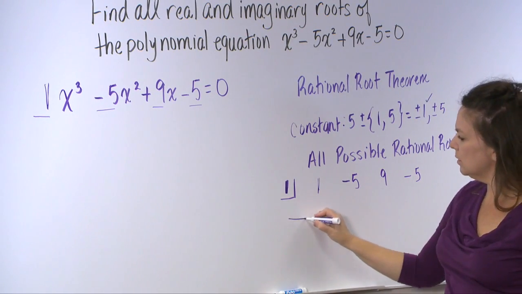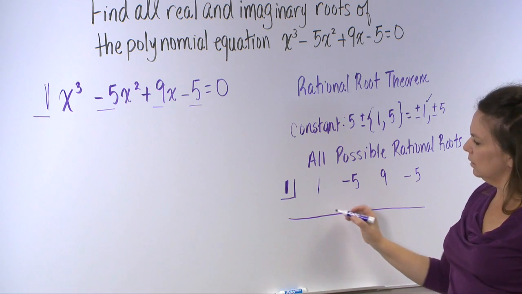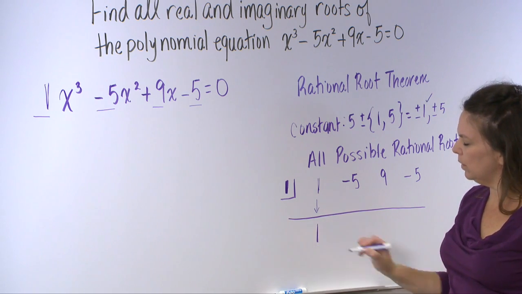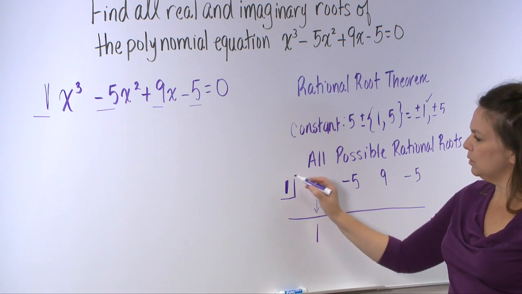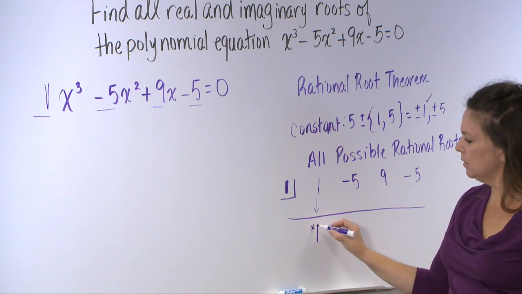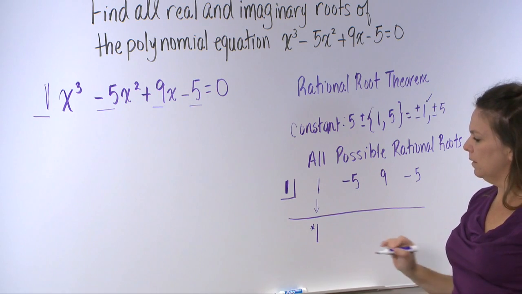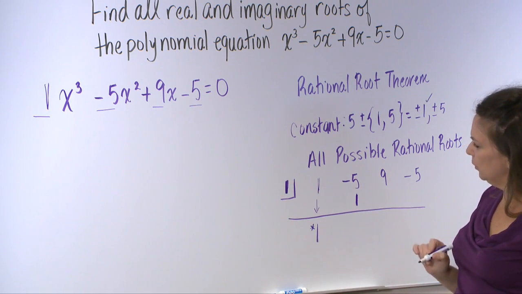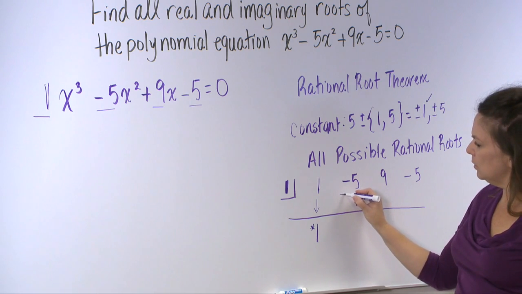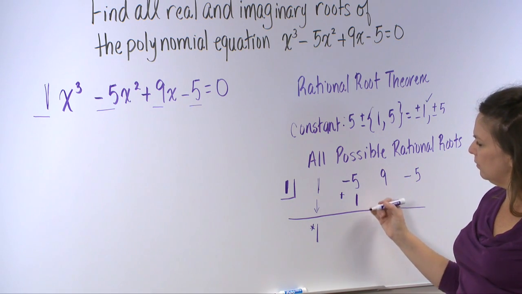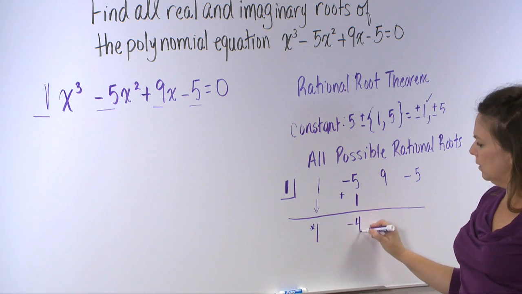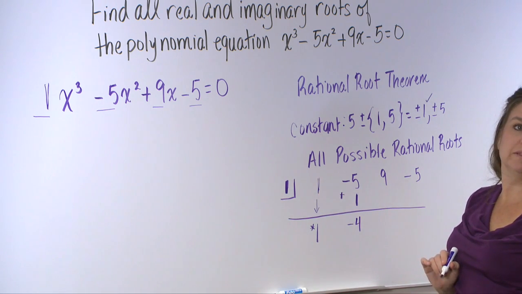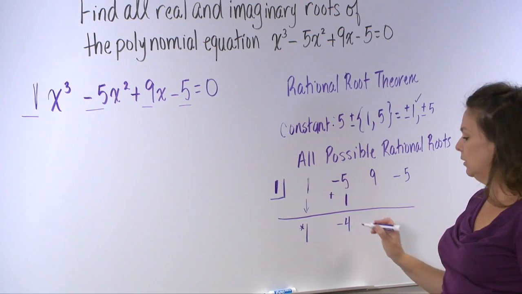And I'm going to do the process of synthetic division. I'm going to bring down this first number, which is 1, and then multiply it by what's in that small box. So 1 multiplied by 1 is 1, and I'll put it here. Now I'm going to add these two numbers. Negative 5 and 1 is negative 4, and I multiply by what's in the small box on the left.